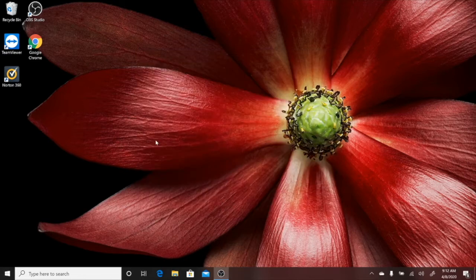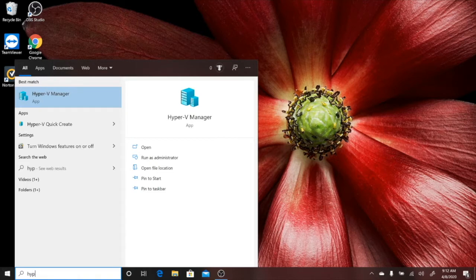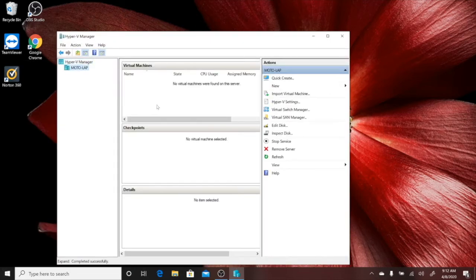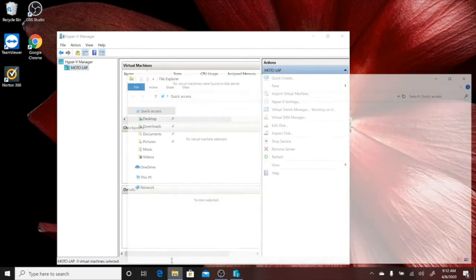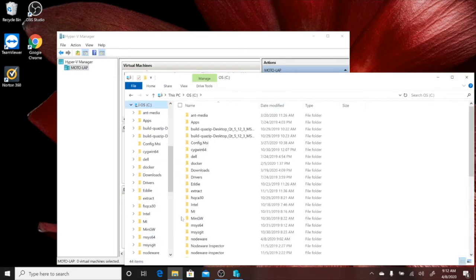With the reboot complete, go to the search pane and type HyperV. A fresh HyperV install will reflect no virtual machines. First, take a moment to extract the Nodeware sensor payload you downloaded earlier. Browse to the folder where you stored the Nodeware sensor payload. Find that zip file and extract the files.